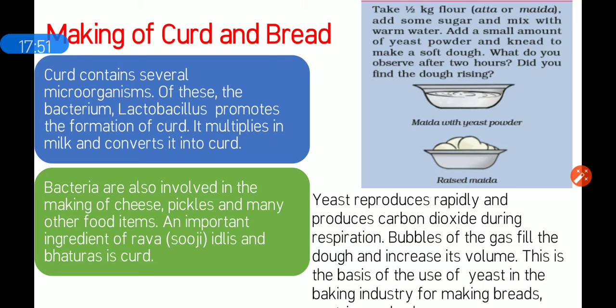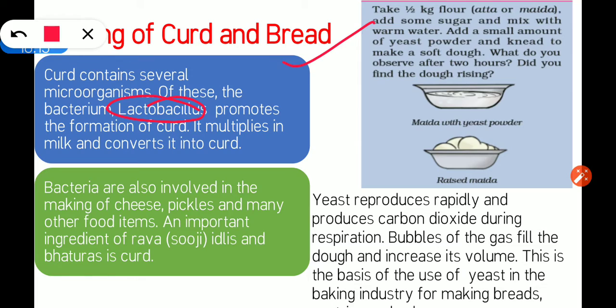So first is making of curd and bread. How is curd made and bread made? See, curd contains several microorganisms. If you see a drop of curd under a microscope, then you will see many tiny creatures. These are the lactobacillus bacteria.